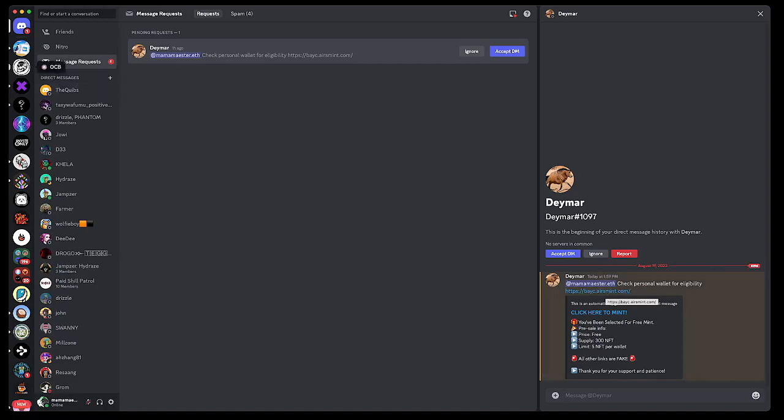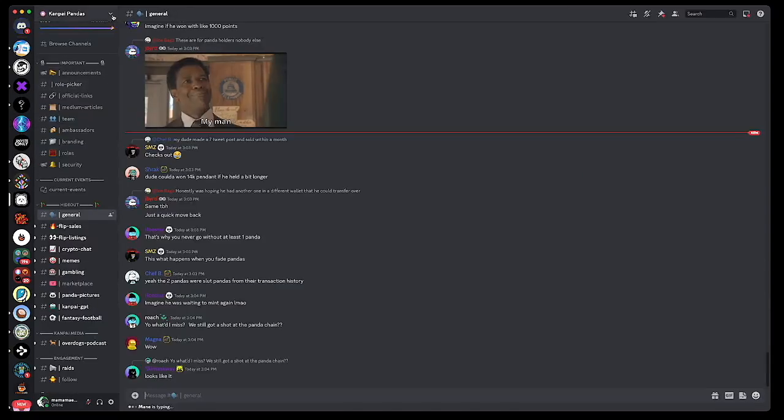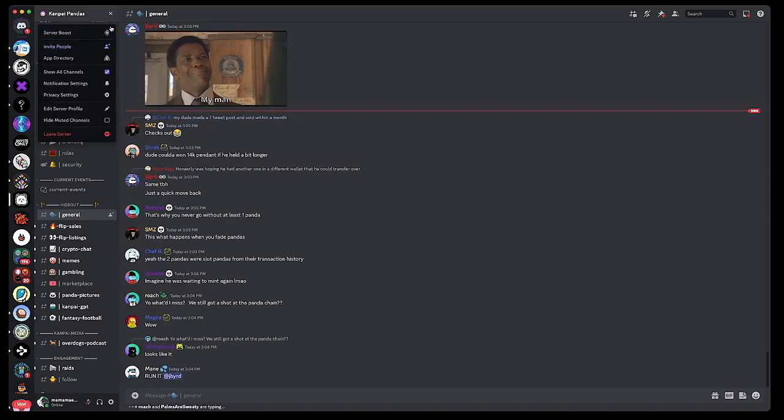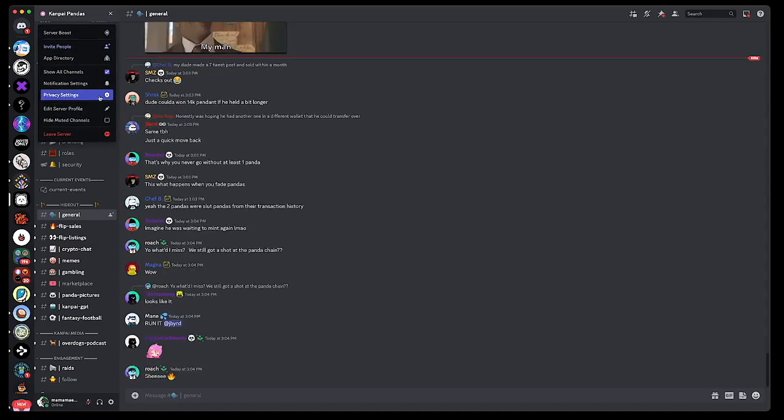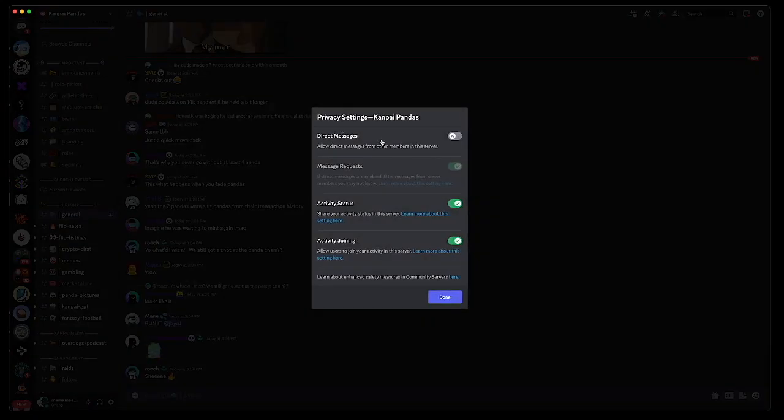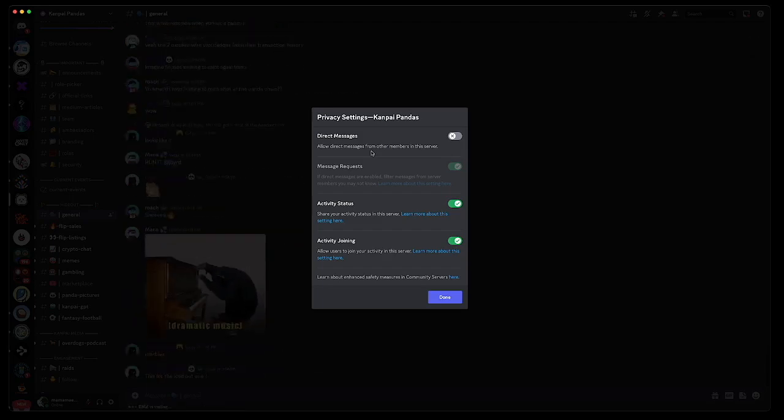So how do we turn off these DMs? Anytime you join any server, let's go back to Kampai Pandas. This caret right here, you'll click on this, and there's a privacy setting. You'll click on privacy setting, direct messages. It will always be toggled on. You want to turn it off because you do not want to allow direct messages from other members in the server because you don't know who they are. Unless you know them personally or they're your friend, then you can accept messages. But from random strangers, always a no.